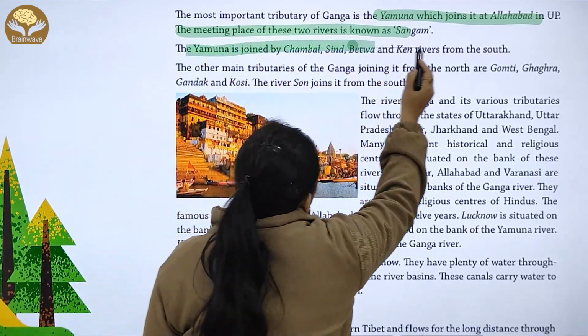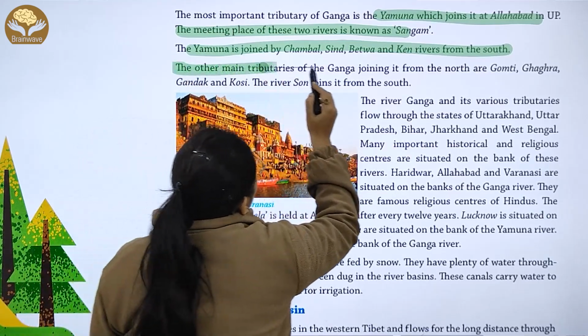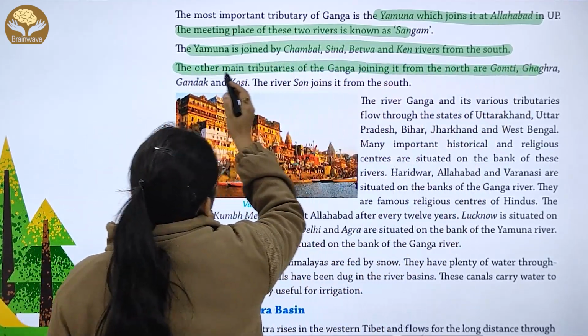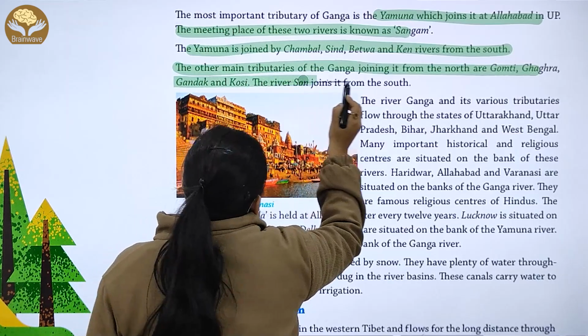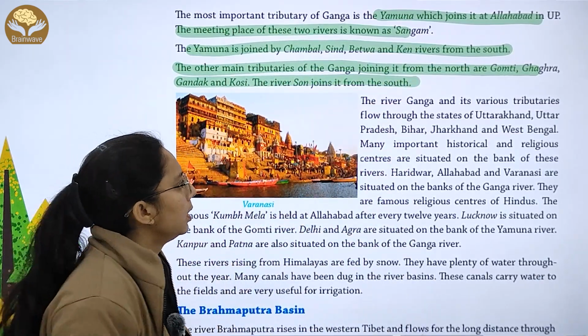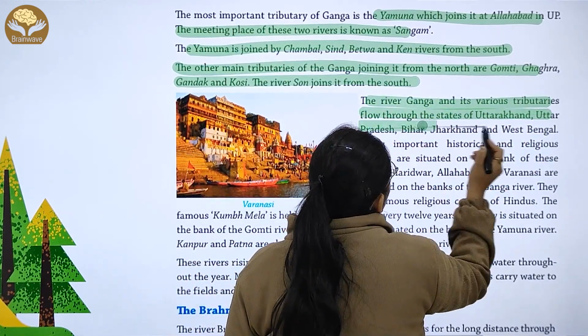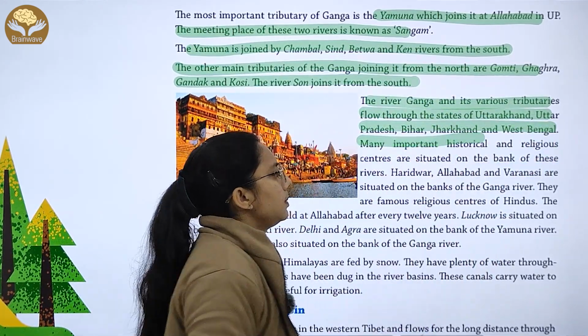Now, Yamuna is joined by Chambal, Betwa and Ken rivers in the south, and the main tributaries of the Ganga joining it from the north are Gomti, Ghagra, Gandak and Kosi. The river Son joins it from the south. The river Ganga and its various tributaries flow through the states of Uttarakhand, Uttar Pradesh, Bihar, Jharkhand and West Bengal.